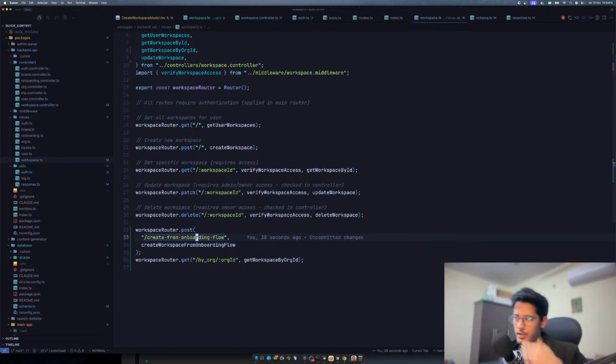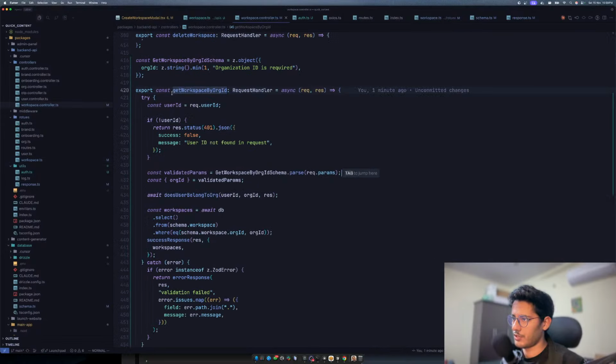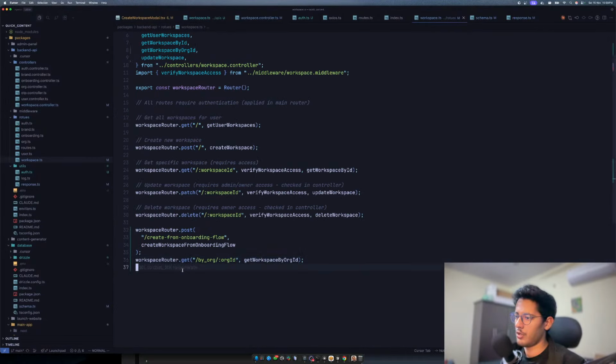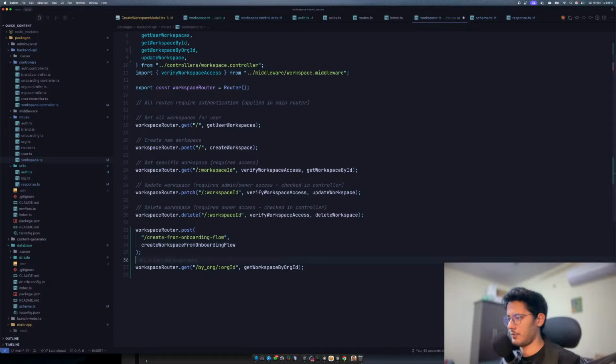Okay, so we have the workspace by org id, and then we have this function which gives us the workspaces, which is pretty cool. Yeah, let's test this. Let's go to Bruno.